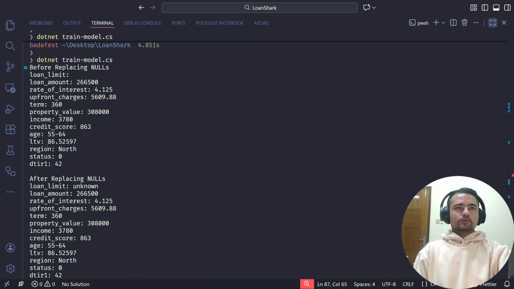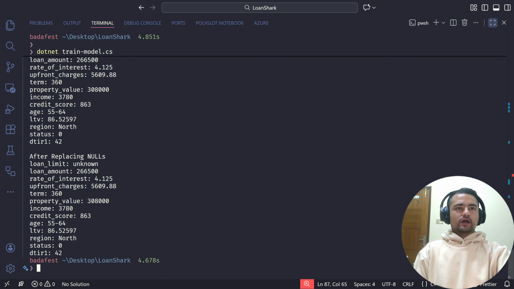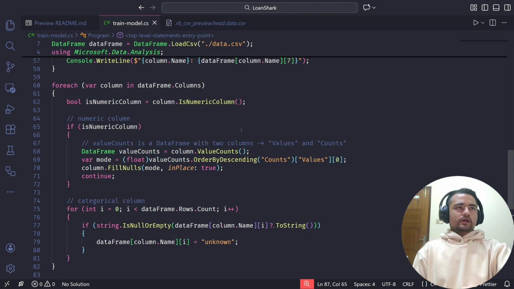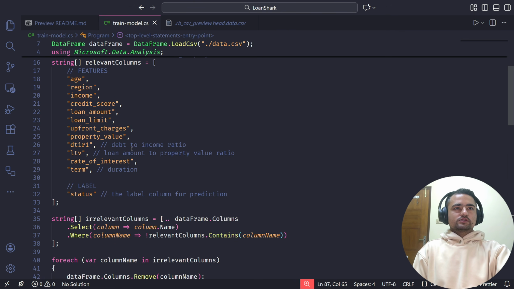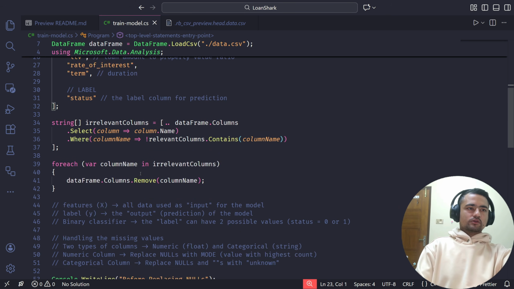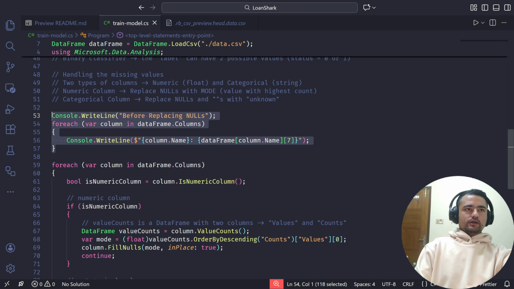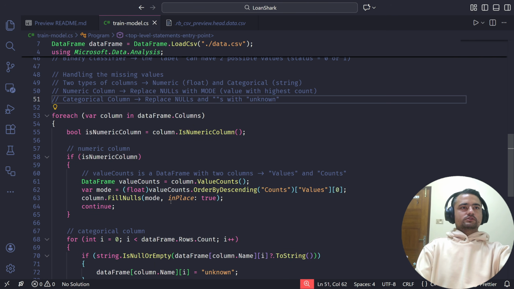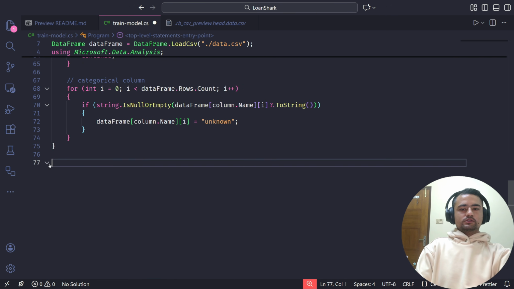Okay, so the loan limit before replacing null values, we are working with the categorical columns here. The loan limit was missing before, but after we replace the null values with the unknown token, it's just unknown. Okay, I hope this makes sense to you. Let me just remove this loan limit because we are not using this column, and I will also remove this part because this is no longer relevant.